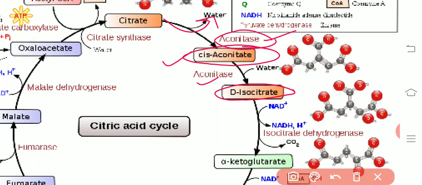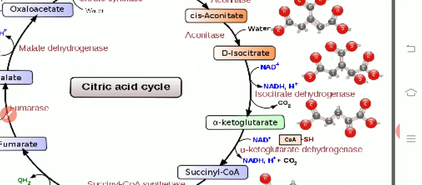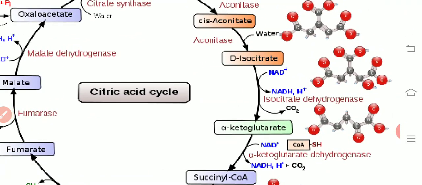Now due to the instability of the cis-aconitic acid, there is the addition of another water molecule to cis-aconitic acid that forms the isomeric form of the citrate, that is isocitrate. Here and there the enzyme is similar. Aconitase is the enzyme. So no change in the number of carbons, just the form is somewhat different. Both citric acid and isocitric acid are isomers.